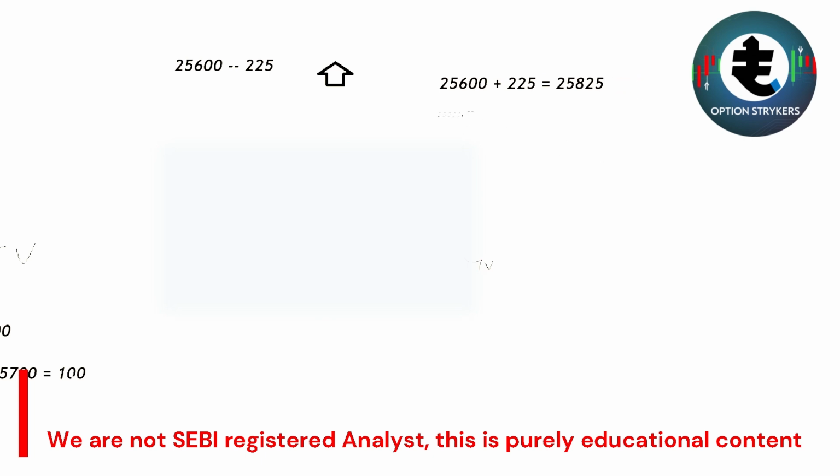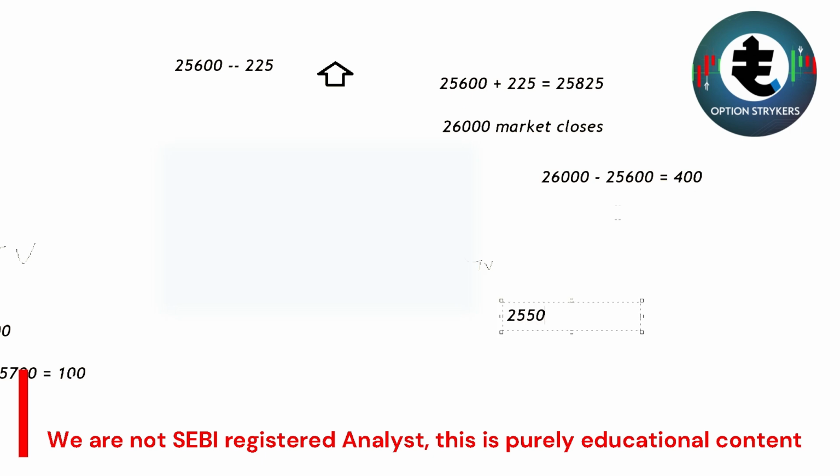However, for the same example, if the market closes at 26,000, then our premium will become 26,000 minus 25,600, which is a straight 400 point jump. Of course, the time value will not be considered, so this is the complete intrinsic value. Sometimes it can be even above that, but it cannot be below 400 for sure if the market has gone in our direction.